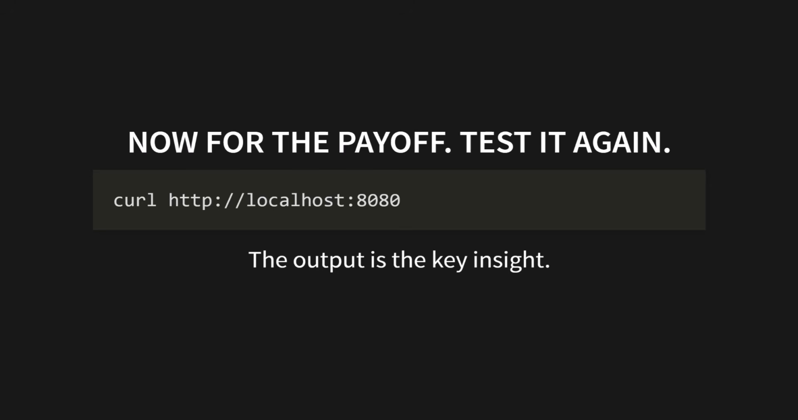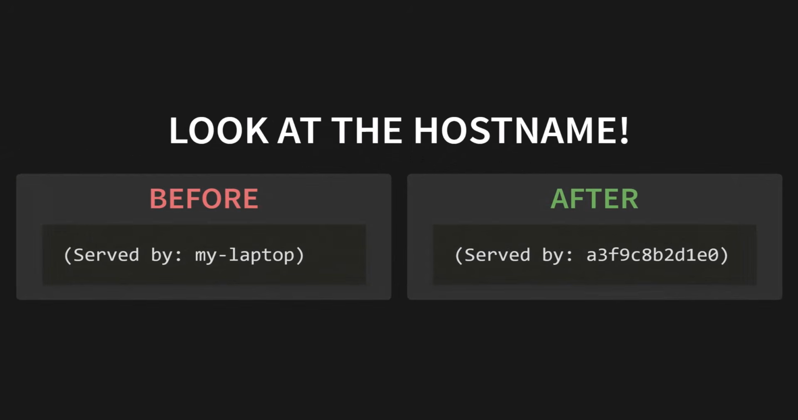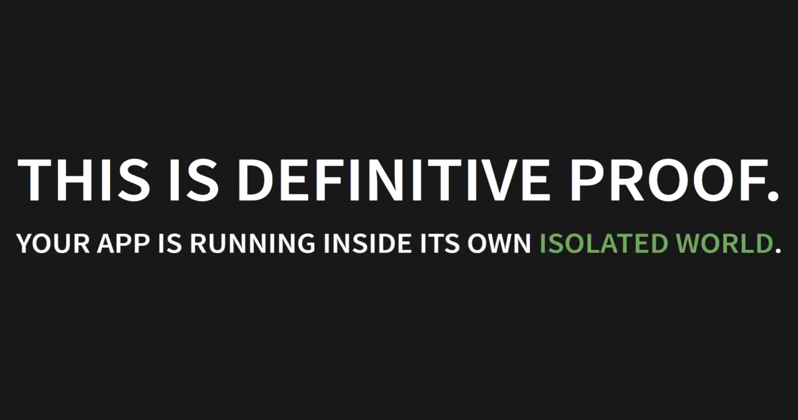You'll see a joke. Why can't a bicycle stand on its own? It's too tired. But look at the second line. Served by A3F9C8B2D1E0. Some random string of letters and numbers. Look at that hostname. Before, it was served by my laptop, your physical machine. After, it's served by that random string. This is definitive proof. Your app is no longer running directly on your machine. It's running inside its own completely isolated world.